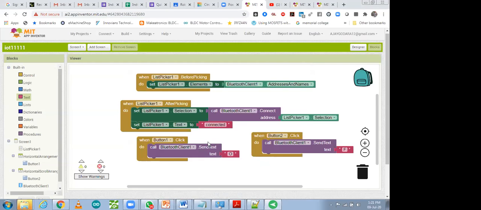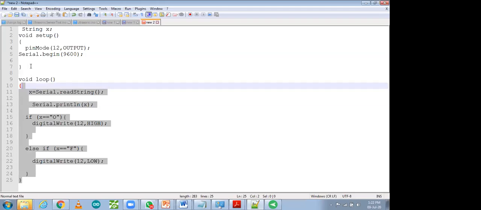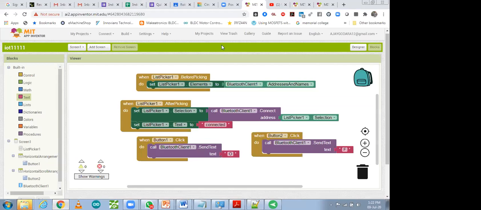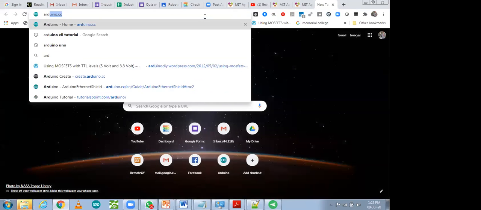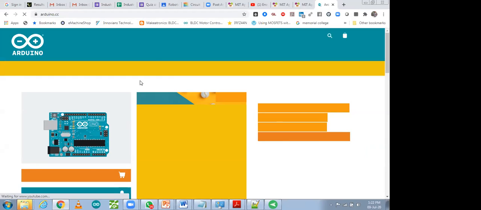So after opening that app, what we have to do, we have to go to our coding part. So this one was our code. This code I'm going to copy into my hardware. Then I'm going to upload this code to my hardware, and after that I'm going to connect Bluetooth. So how you can upload your code, you can go to that cloud also that we have discussed. That is Arduino Cloud, arduino.cc, and you will be able to upload your code from the cloud also. And after that, you just have to connect your hardware.